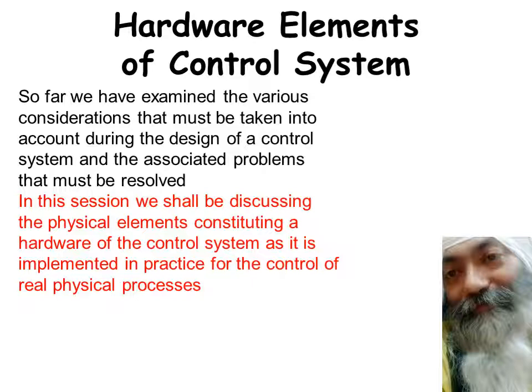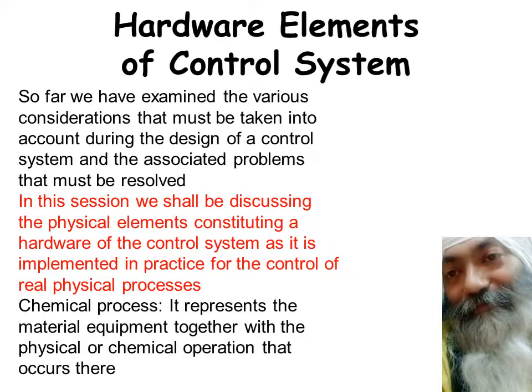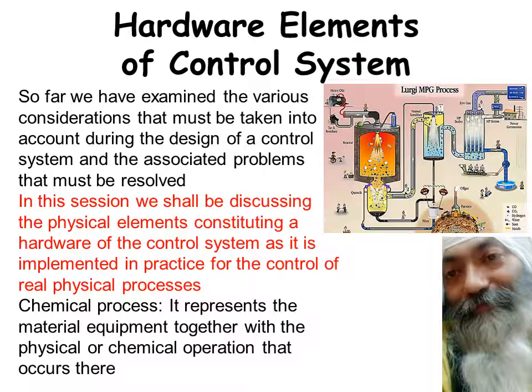First of all, you have to have a process. Let's have a physical feel of the process. This chemical process represents the material equipment together with the physical or the chemical operation that occurs over there. You can have any kind of process. You can have process which may be having number of units. You can have reactors, you can have quenchers, you can have scrubbers, you can have boilers, and so on and so forth. And the various connections are there, the pipes are there, the walls are there, the filters are there, and so on and so forth. So this is the first thing we have to have. The physical thing is the chemical process.